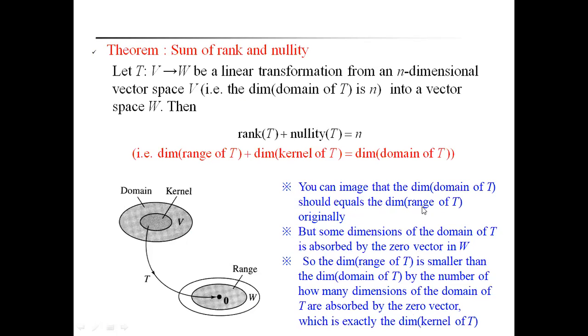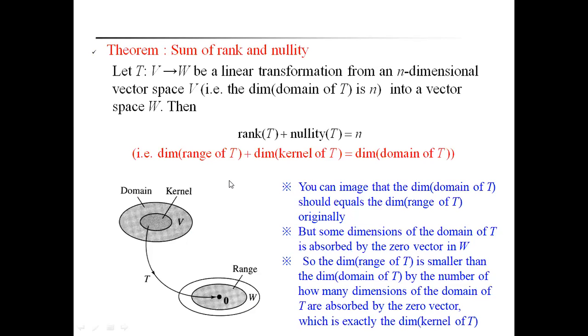Sometimes the dimension of the domain of T may equal the dimension of the range of T, but sometimes some dimensions of the domain are absorbed by the zero vector in W. That's why the range is smaller than the domain by the number of dimensions absorbed by the zero vector, which is exactly equal to the dimension of the kernel of T.